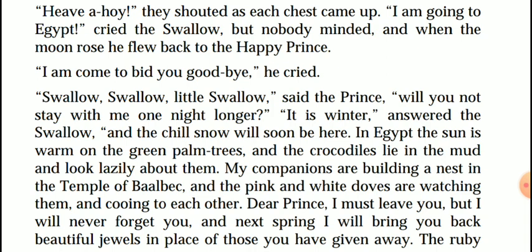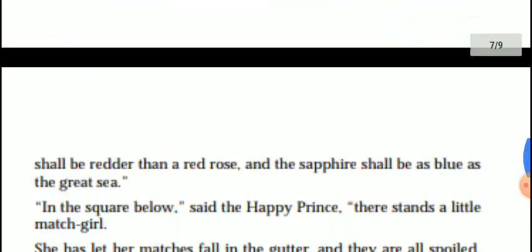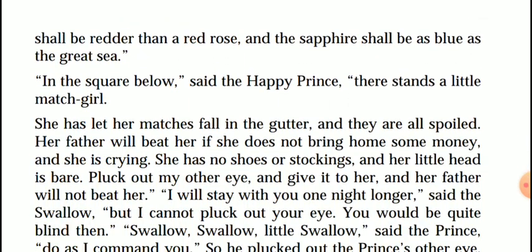Dear prince, I must leave, but I will never forget you. And the next spring I'll bring you back beautiful jewels in place of those you have given away. The ruby shall be redder than the red rose, and the sapphire shall be as blue as the great sea."